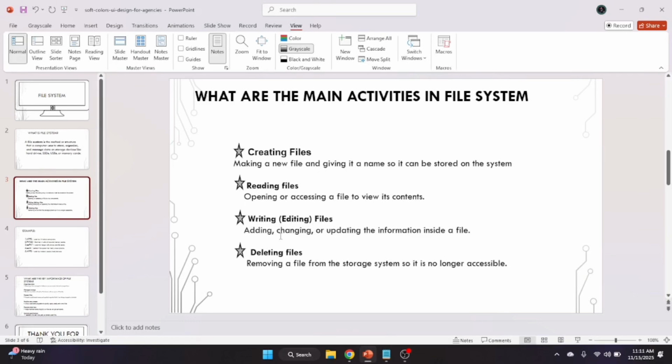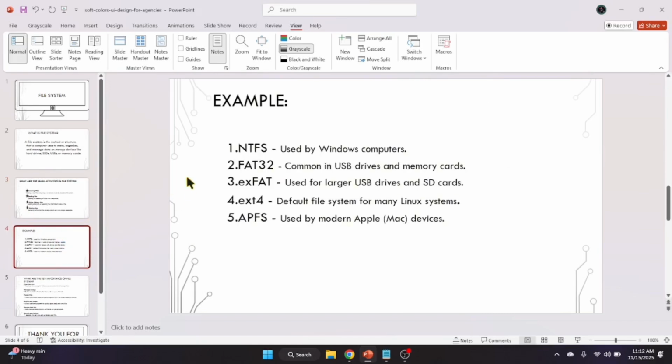The third one is writing or editing files, adding, changing, or updating the information inside a file. Writing or editing files is very important, so if there are any mistakes, you can add, change, or update the information inside the file. And the last one is deleting files, removing a file from the storage system so it is no longer accessible. Deleting files is very important also, so we can save or manage some storage for the other activities that we do or make.